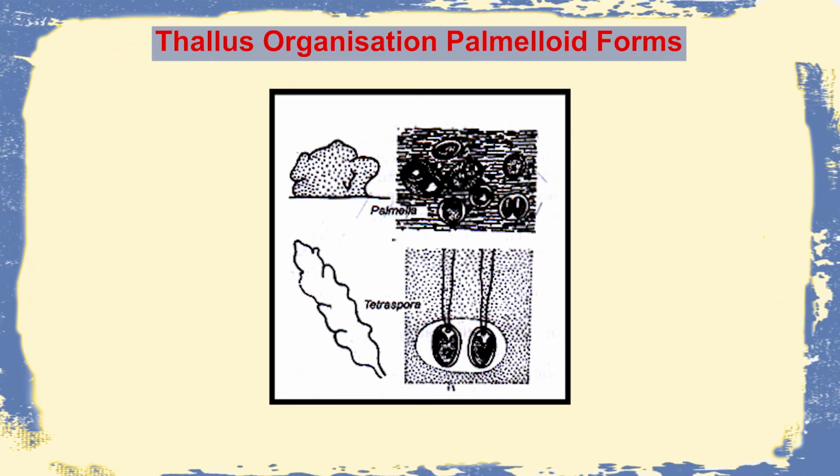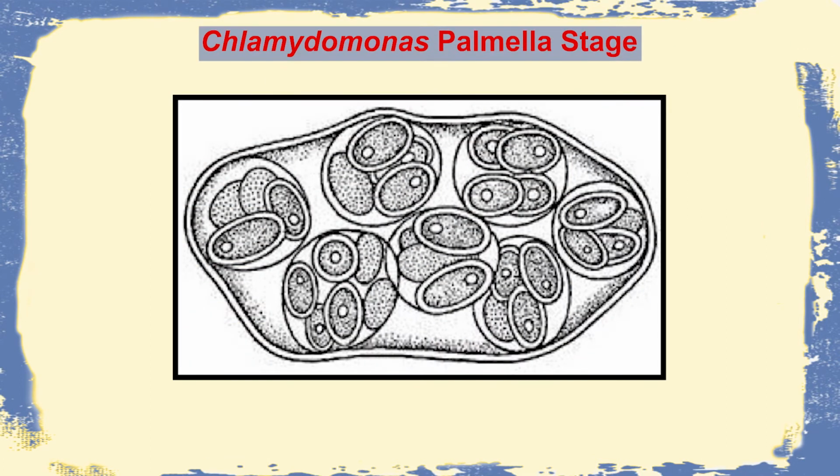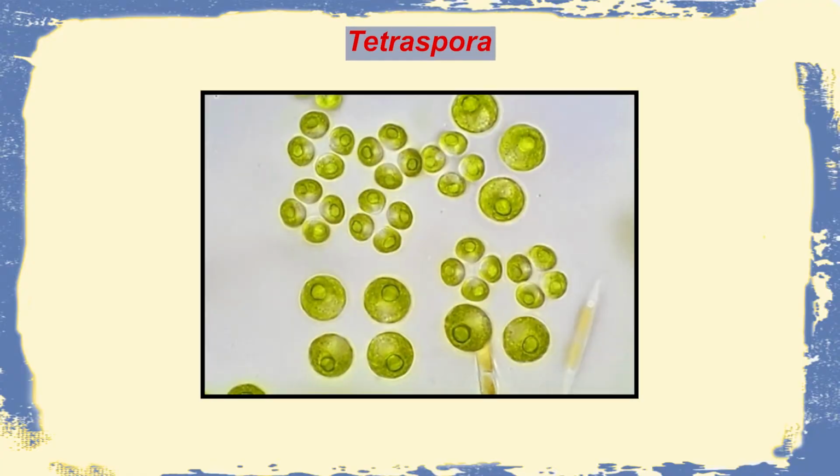Now, if we say palmelloid habit, it basically means a permanent one, while we sometimes have a palmella stage, and these are seen generally in Chlamydomonas. This is a temporary stage. So, what exactly happens in this palmella habit? Many single cells are all combined together into an aggregate, and this happens because the mucilage that they produce binds them all together in one place. This gives rise to structures which are called palmella depending on the famous genus Palmella. We have Tetraspora as an example.